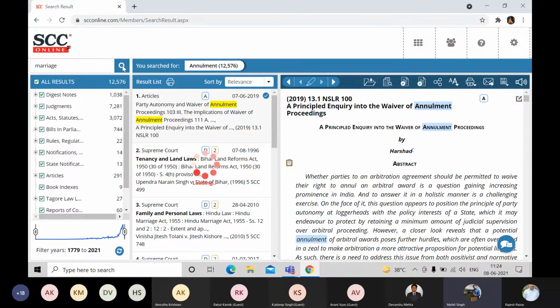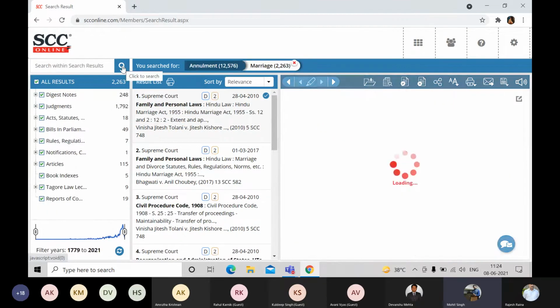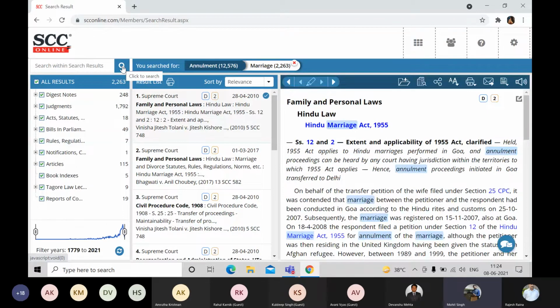Now what a sub search will do, sub search will not focus on the 4 million database. It will only focus the search on the 12,000 results. So it will give you precise results which contain both annulment and marriage. And there you go. From 12,000, the results have been decreased to 2,000.